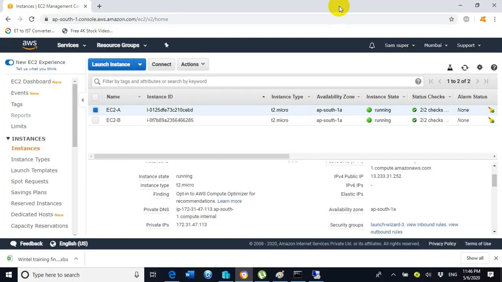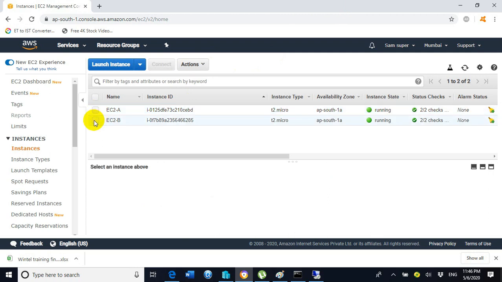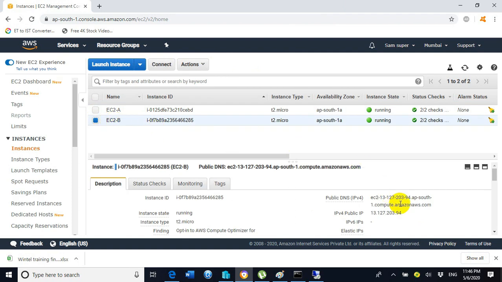Similar thing we will perform for the EC2 instance B, and we will take the EC2 instance remote desktop connection. So select EC2 instance B and copy the IPv4 public IP. Now the IPv4 public IP of the EC2 instance B has been copied.